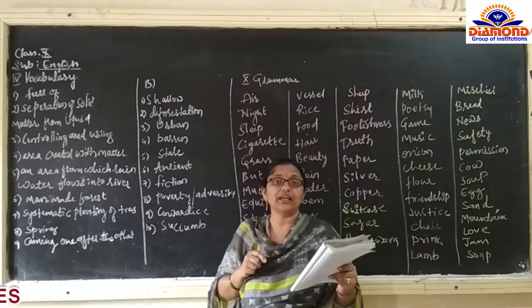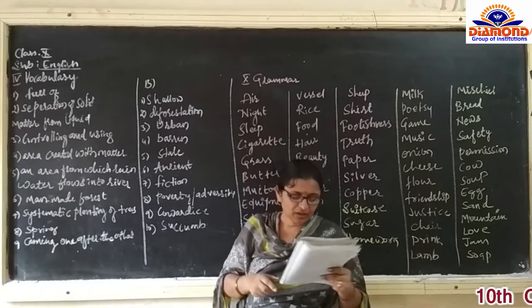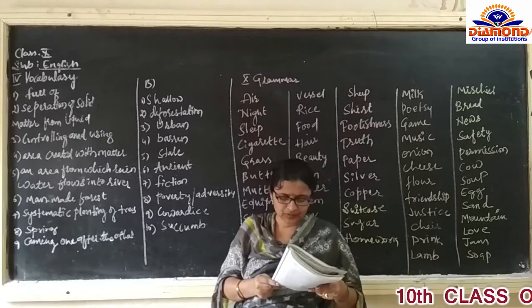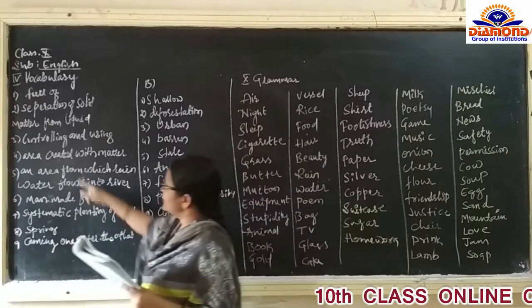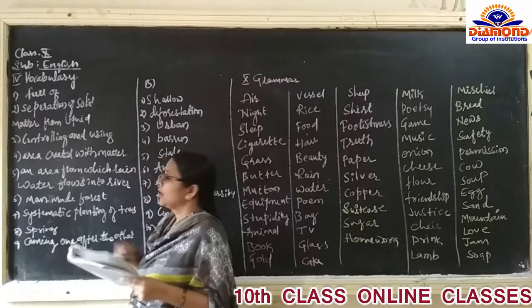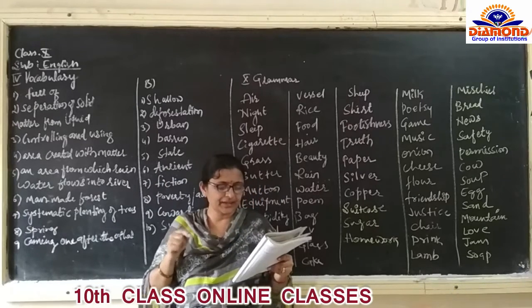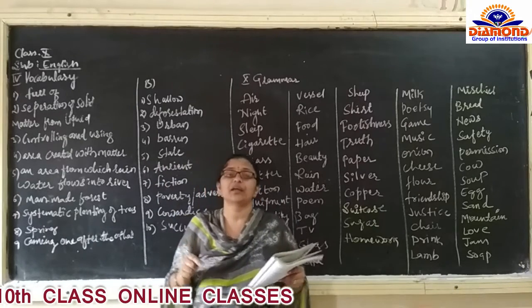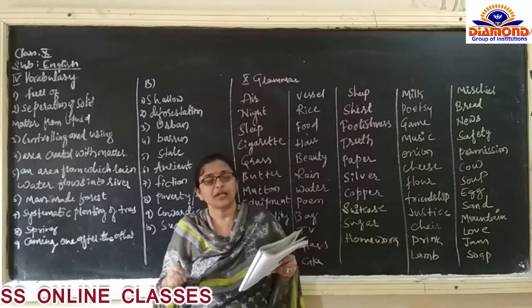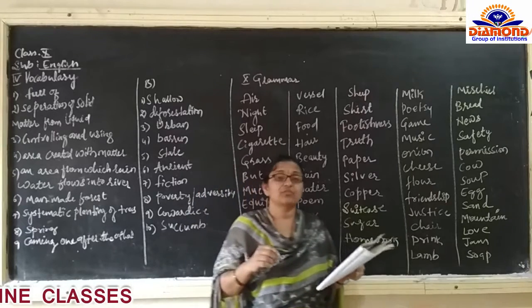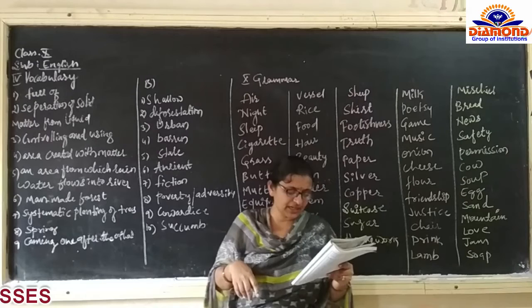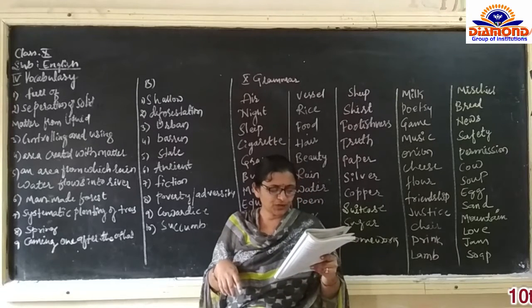Fourth one, alluvial area. Alluvial area meaning is area created with matter deposited by rivers. The soil which is deposited from the river, that is alluvial area. Then fifth one is catchment.